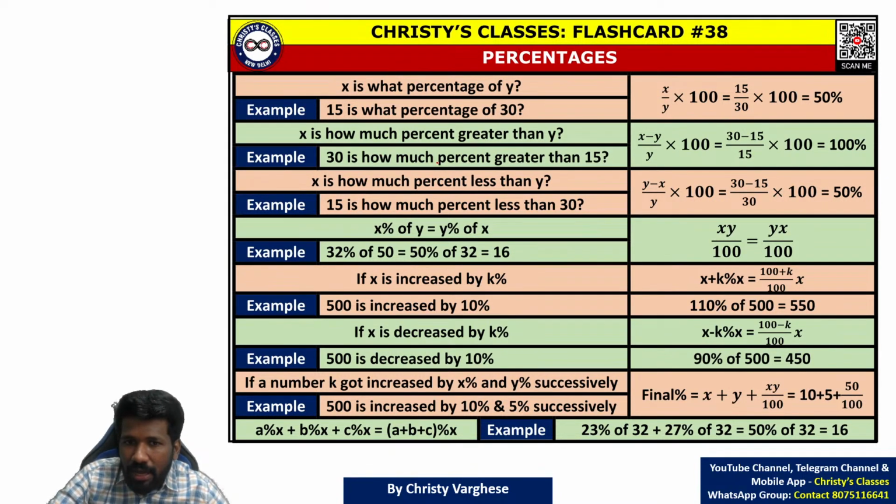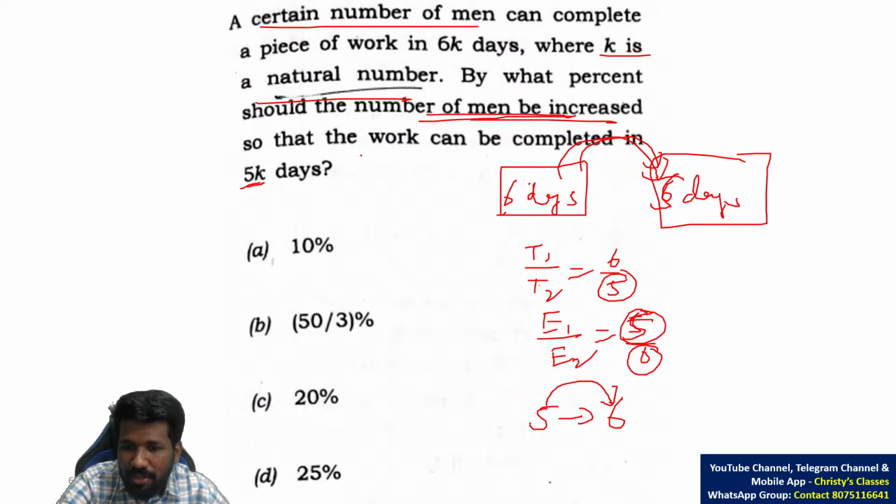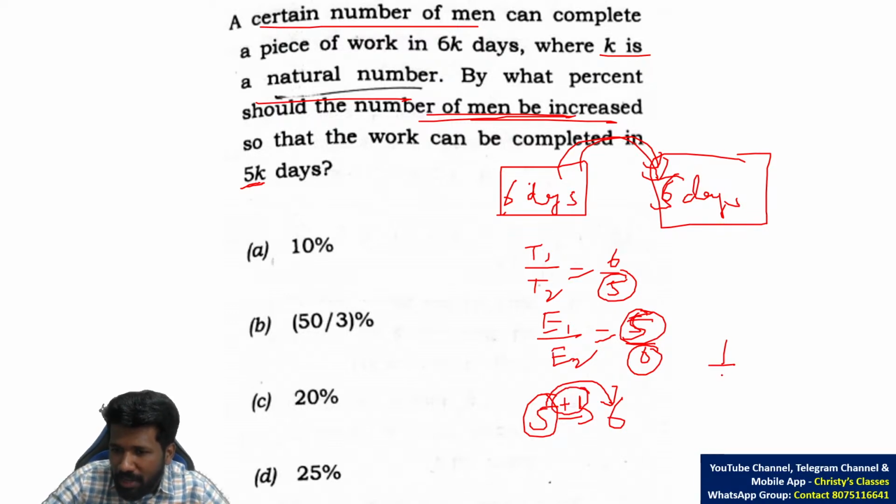X is how much percent greater than Y? That is the situation. X is how much percent greater than Y? 30 is how much percent greater than 15. Similarly, in this case, 6 is how much percent greater than 5. To the 5, what is added to make 6? To the 5, 1 is added to make 6. So 1 by 5 is the increase. 1 by 5 fraction is equal to 20%.